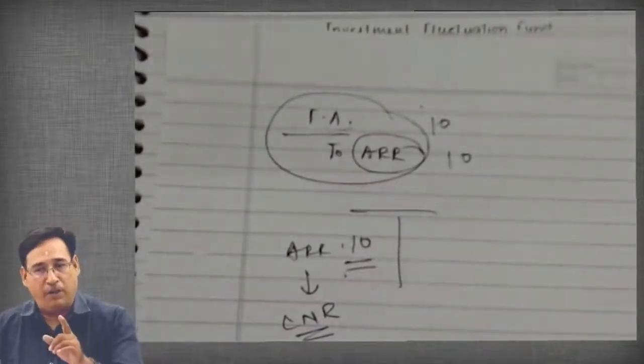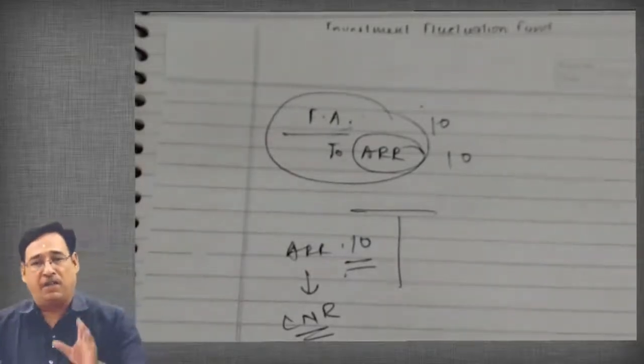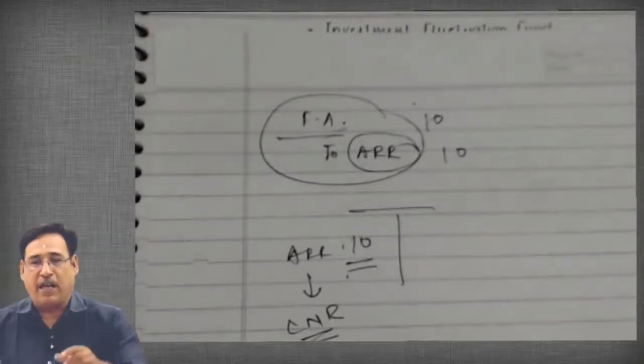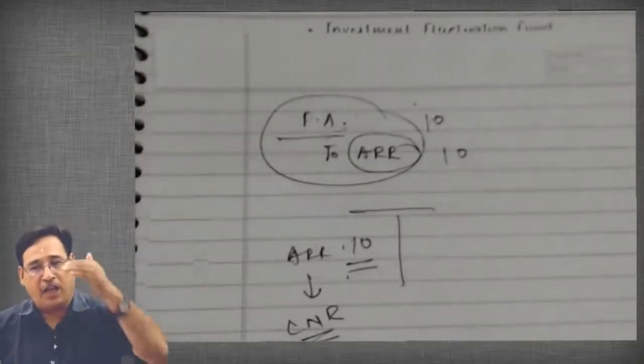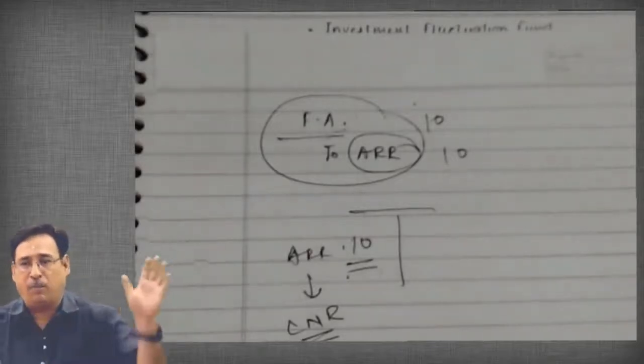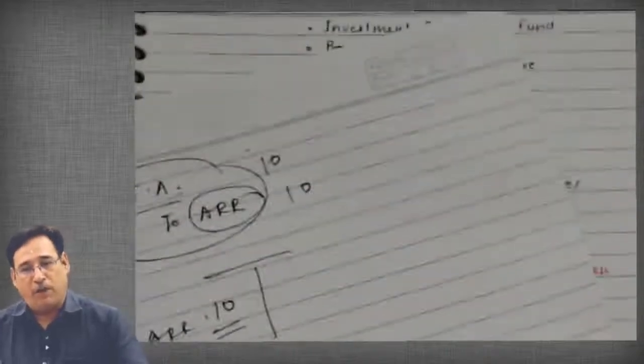Are you getting my point? So remember one thing: only such capital nature reserves can be utilized which have been realized in cash, and such capital nature reserves which haven't been realized in cash cannot be utilized for the purpose of the bonus issue. Did you get this particular point?